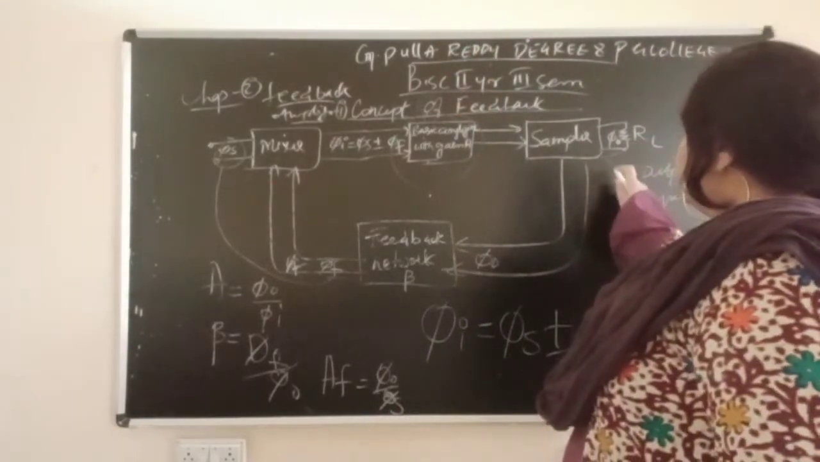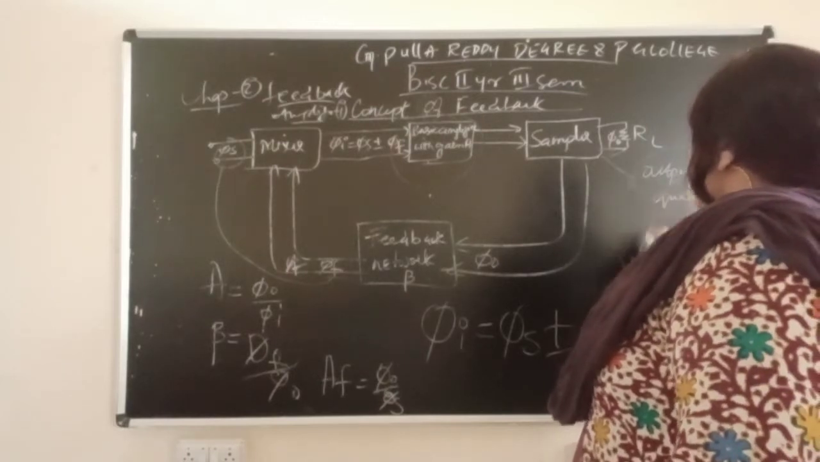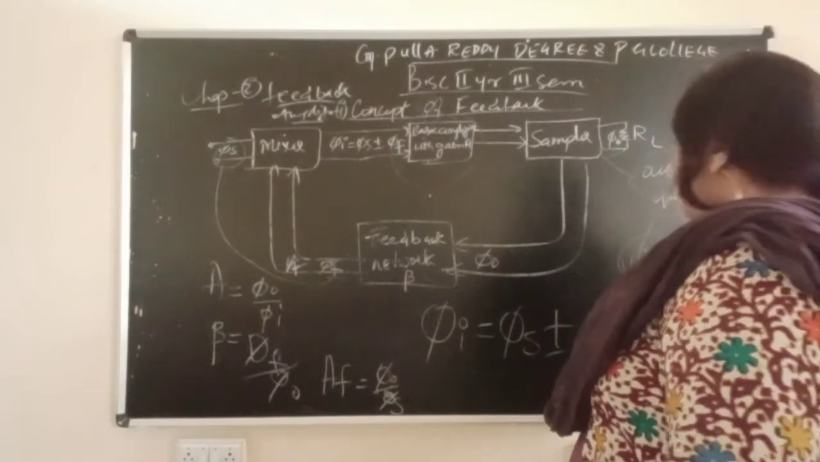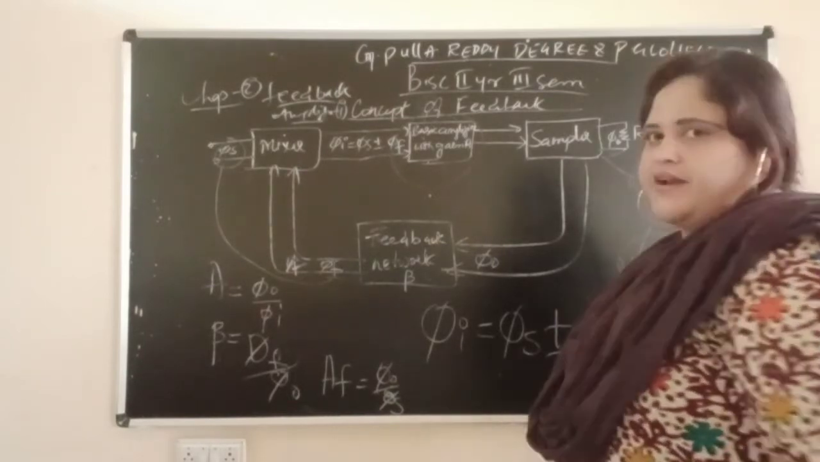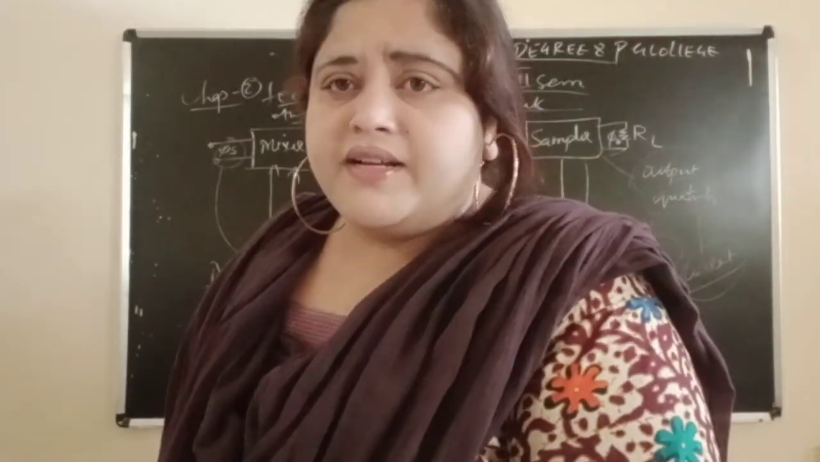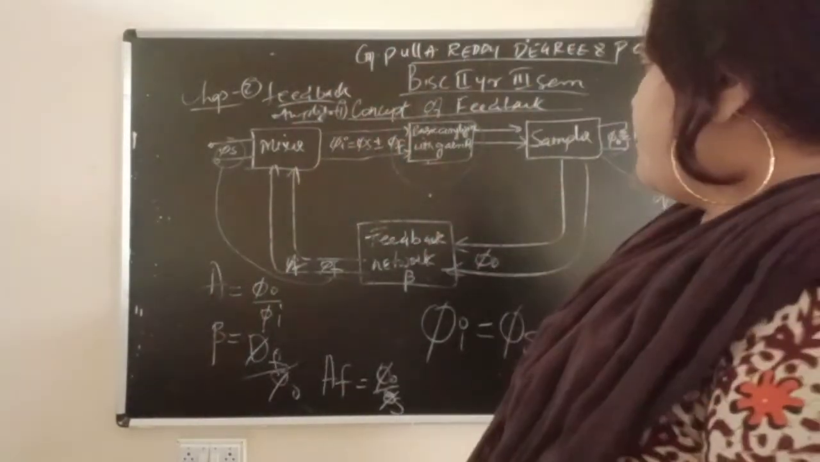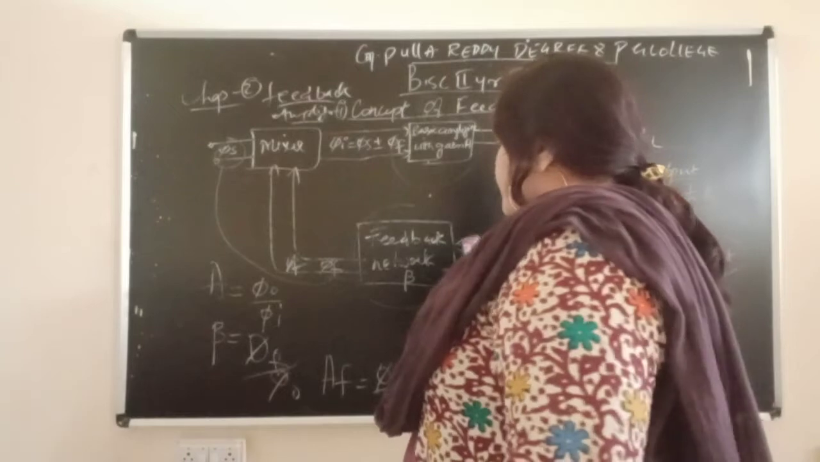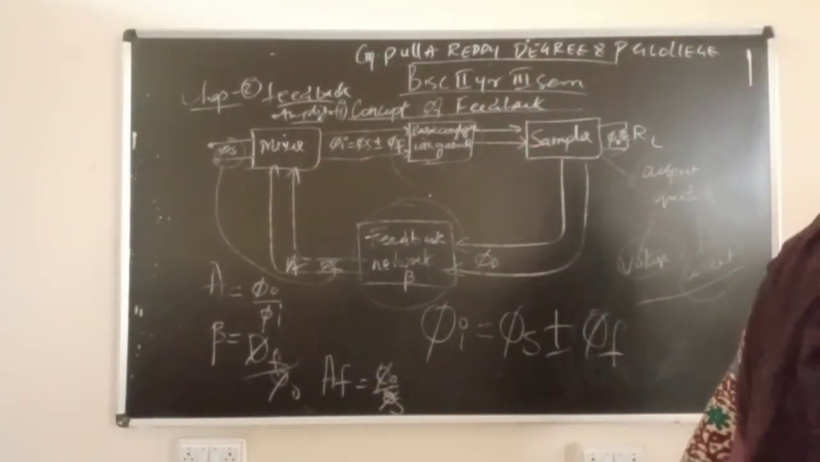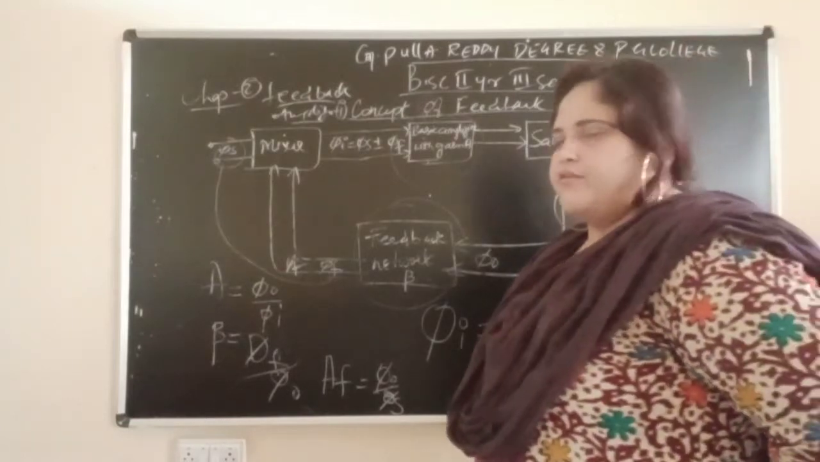Output quantity is sampled by the sampler, whether it is voltage or current. After sampling, it will pass to the feedback network.